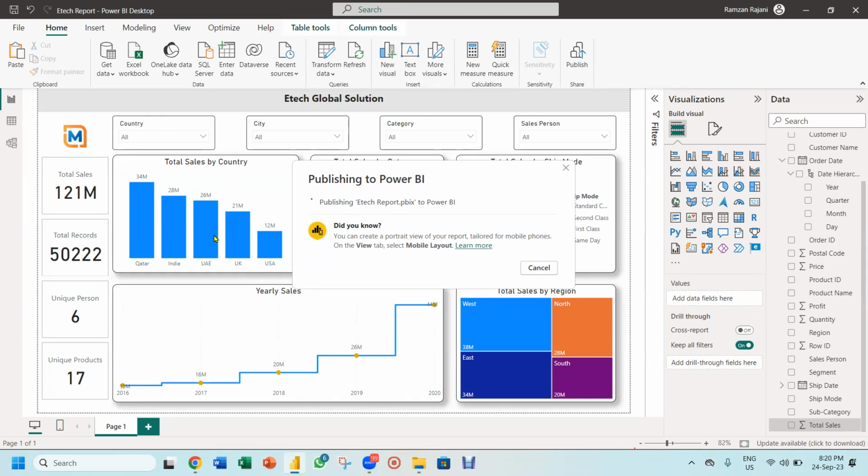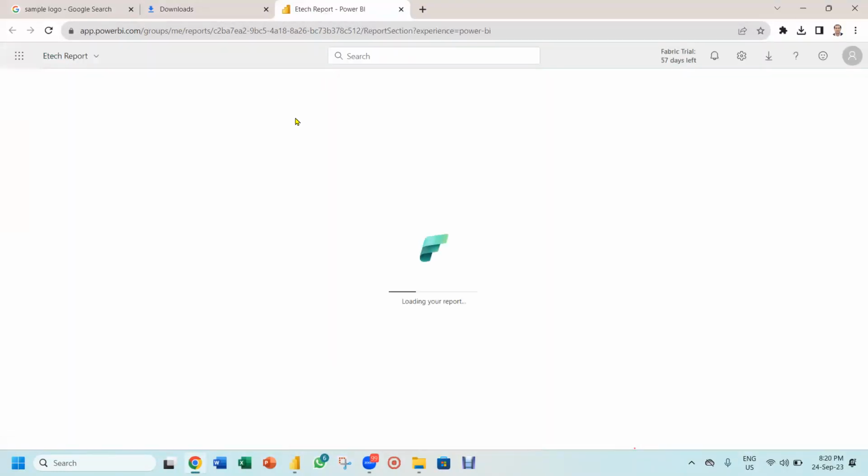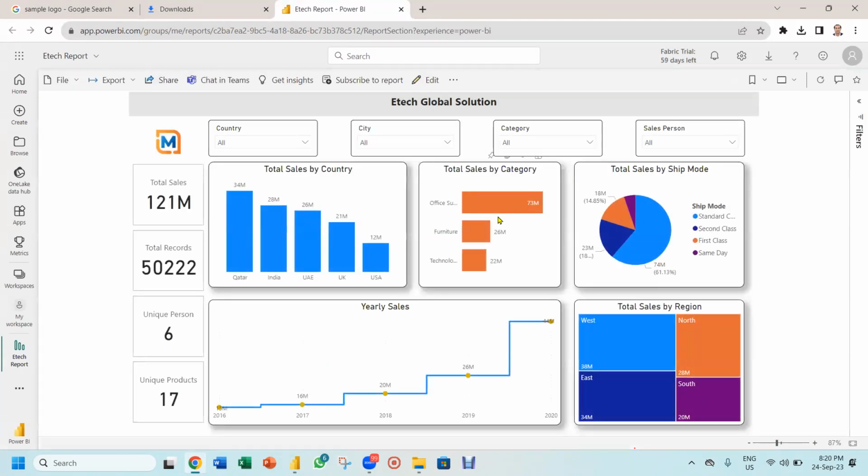So from offline, you are putting your report to online. Understanding in offline software you created and you are publishing and pushing that to the online. And you see now online website has opened and your report has been uploaded on internet. And after this, what you will be doing? From here, you have magics. You can chat in the Teams, means you can share this dashboard in a Teams. If you are in a corporate, you are using Teams. You can share this dashboard in a team. You can share this report into that. Okay. If I click on the export over here, you get an option PowerPoint.